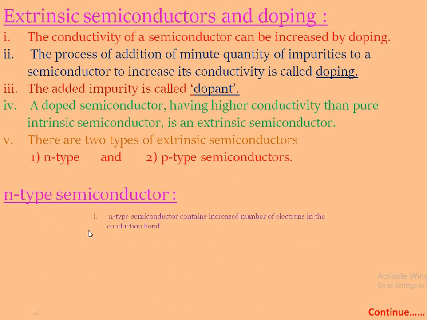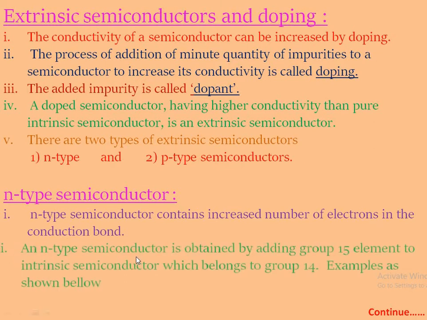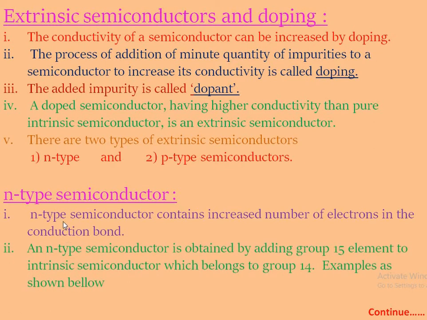An N-type semiconductor contains an increased number of electrons in the conduction band. The N-type semiconductors are formed with pentavalent impurities.